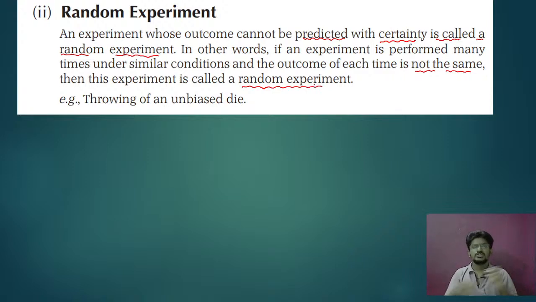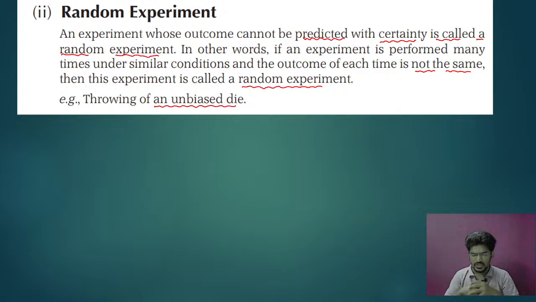Okay, so random experiment means the experiment where the outcomes are not going to be predicted, or also you can say the experiments which are done repeatedly but not getting the same outputs. For example, you can take throwing an unbiased dice.